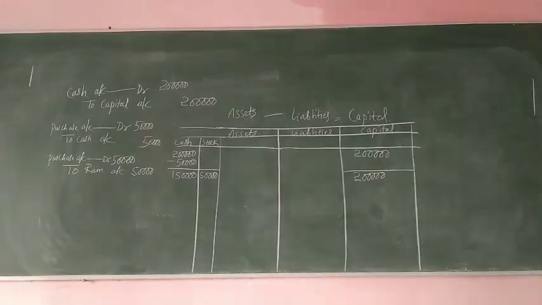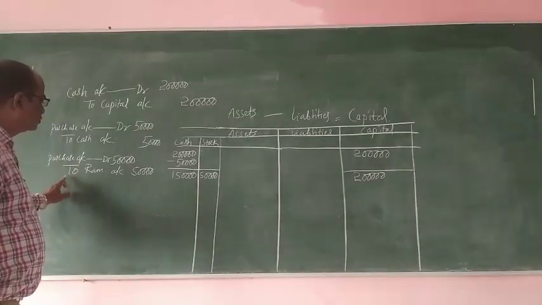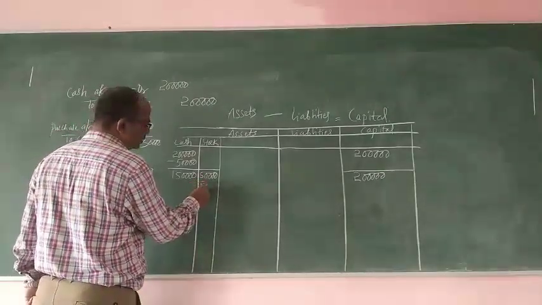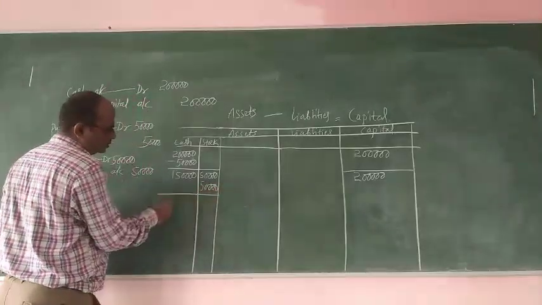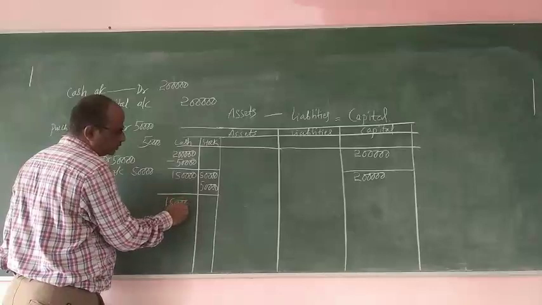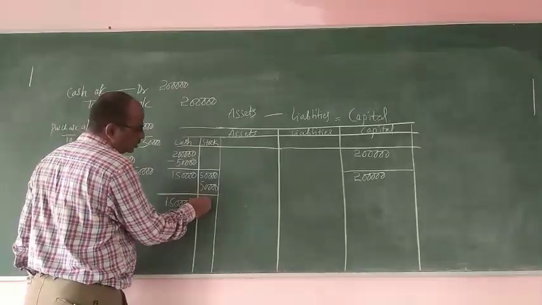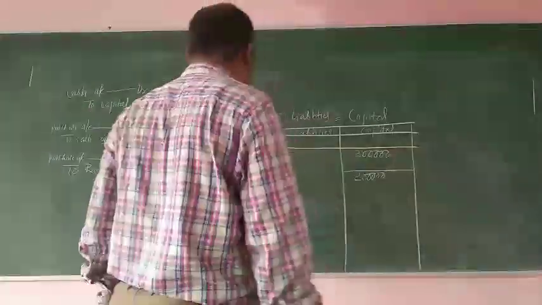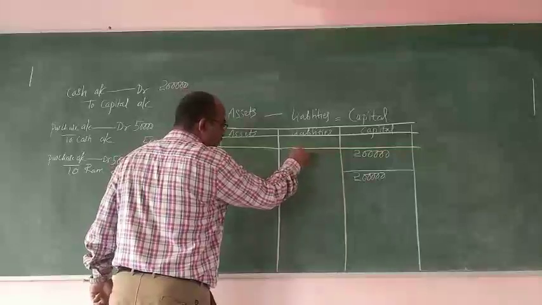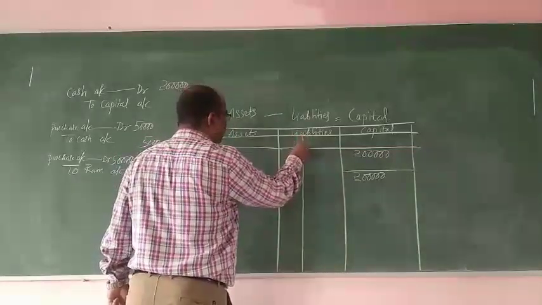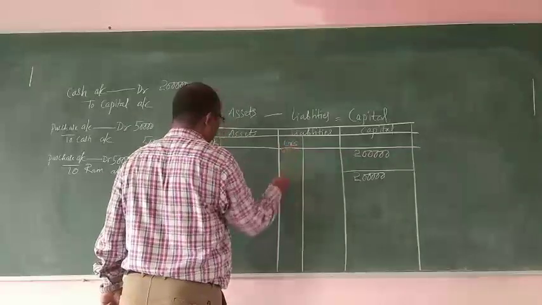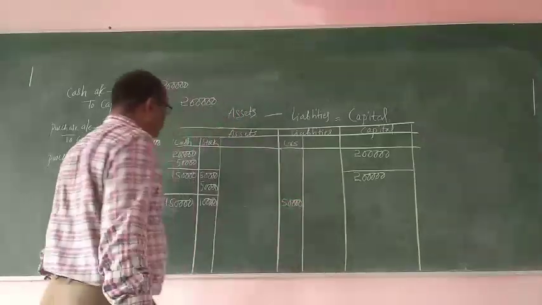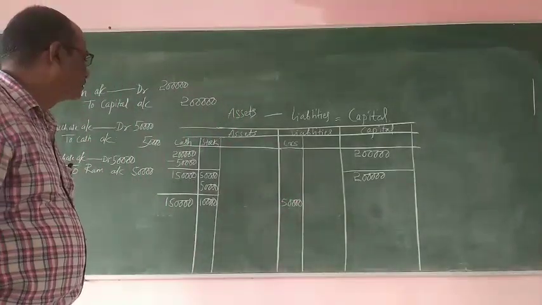Now you see. Next entry is purchase account debit to Ram account. Now there is an increase in stock of 50,000, but there is no decrease in cash. So here it will be 1,50,000 cash and stock is how much? 1 lakh, and capital is how much? 2 lakh. But here creditors, Ram is what? Creditor. We should give how much? 50,000. This is a liability.